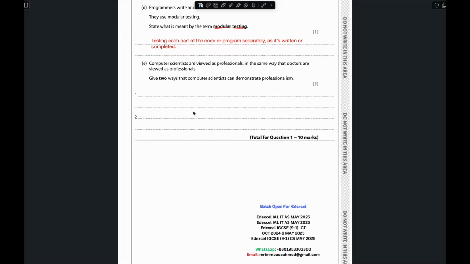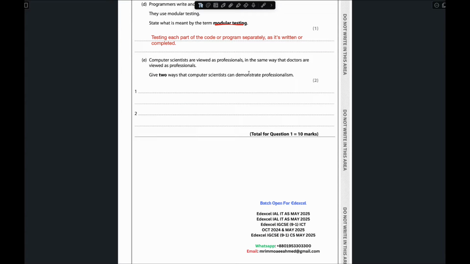Then question number E is: computer scientists are viewed as professional in the same way the doctors are viewed as professional. Give two ways that computer scientists can demonstrate professionalism. If you think about the doctor, what does a doctor have to do? They have to stay up to date with changes in their field, right? They have to read a lot of books so that they will be updated with the latest types of health issues. A computer scientist or software engineer has to do similar things. Why? Because our technology is changing each and every day.